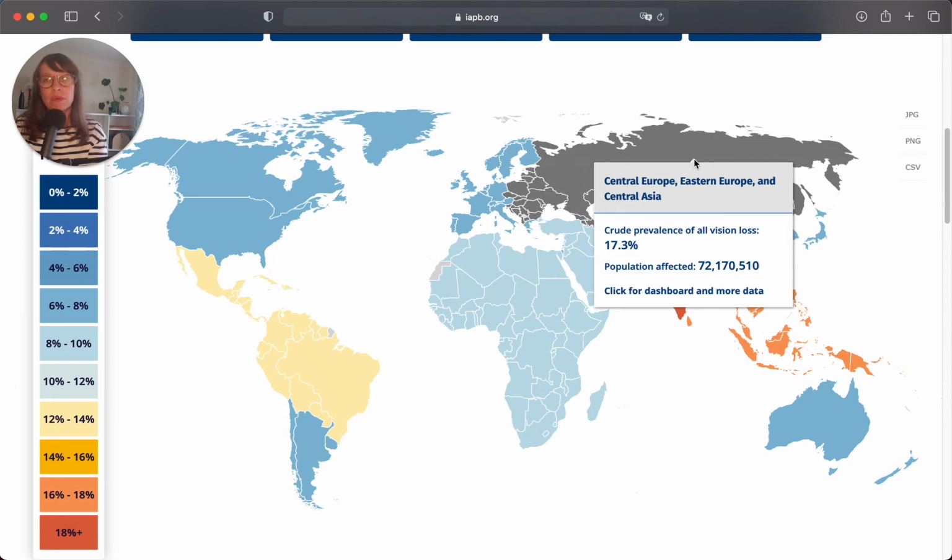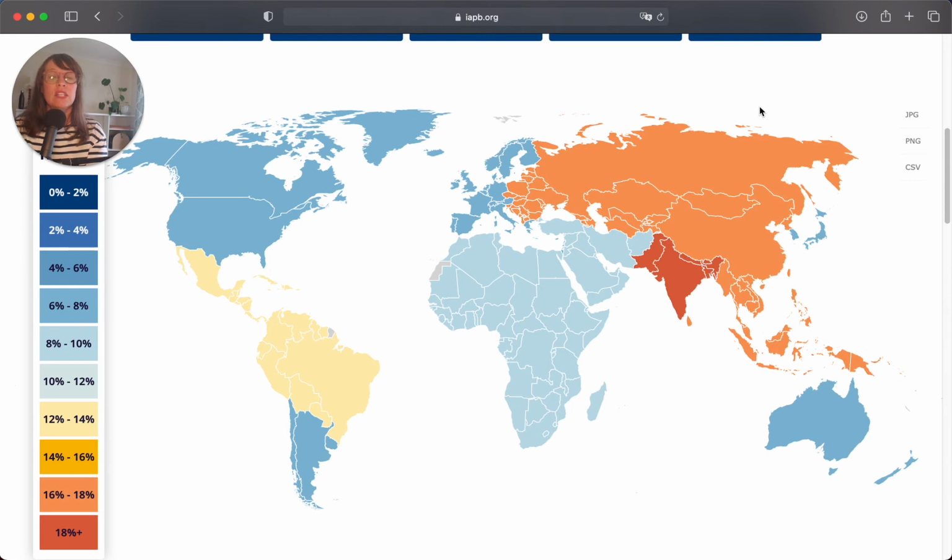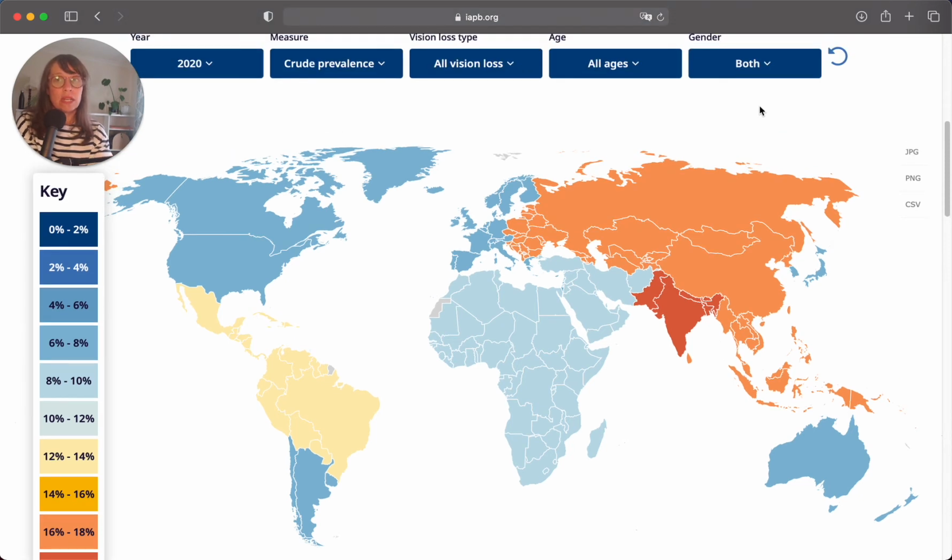It's really important to point out here that we have selected all vision loss. So this includes all categories of vision loss: blindness, as well as moderate to severe vision impairment, as well as mild vision loss and near vision loss or uncorrected presbyopia. So it would be a good idea perhaps to consider each category of vision loss individually or separately as well.